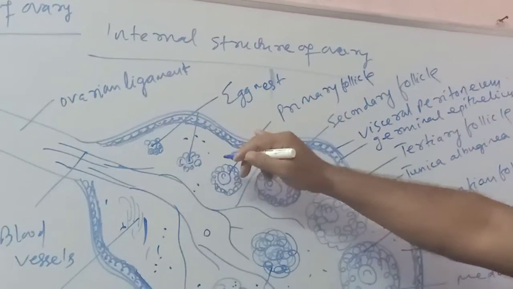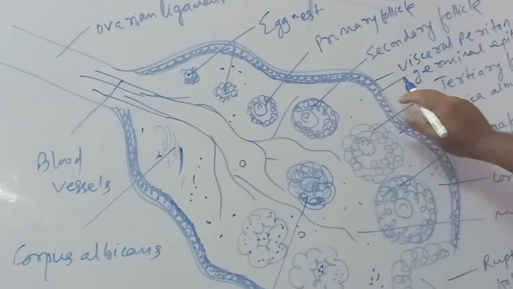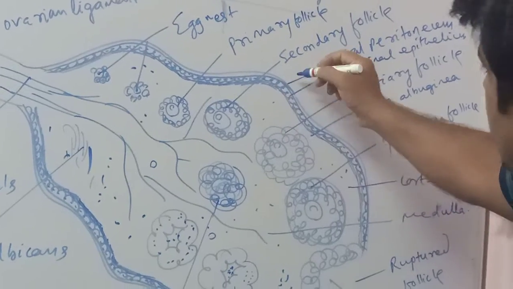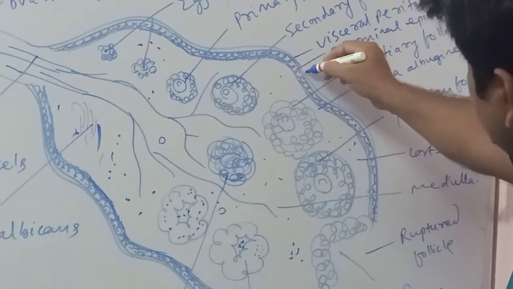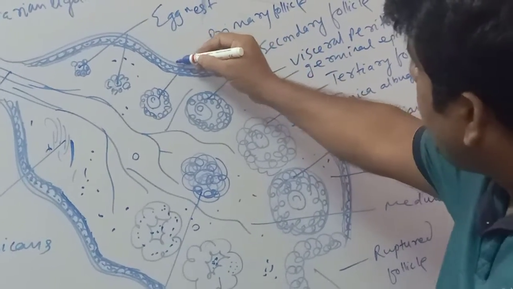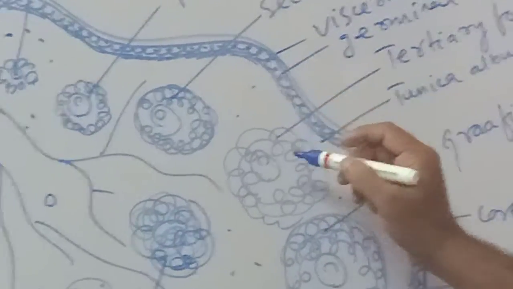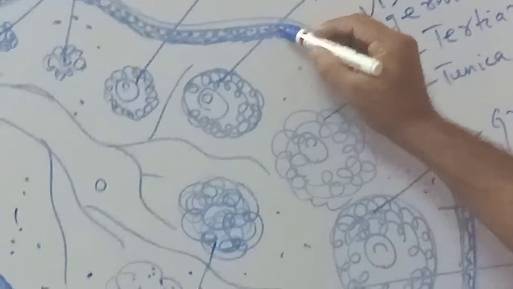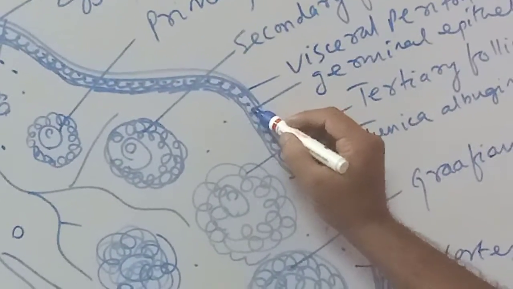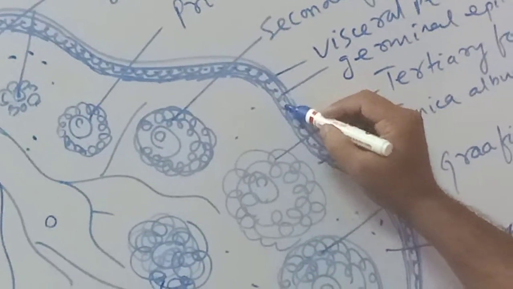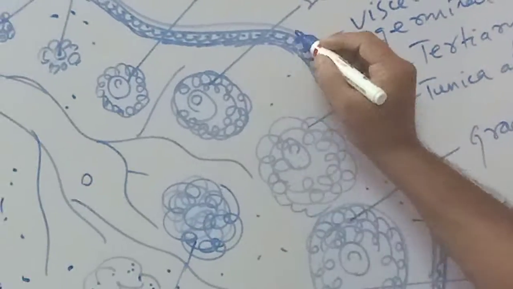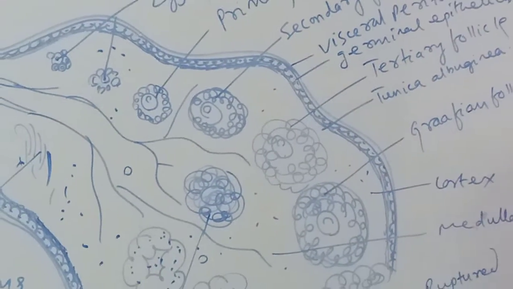The outermost part is the visceral peritoneum. This part is the visceral peritoneum. Under the visceral peritoneum, a layer of cuboidal germinal epithelial cells is present. This is the cuboidal germinal epithelial cells.